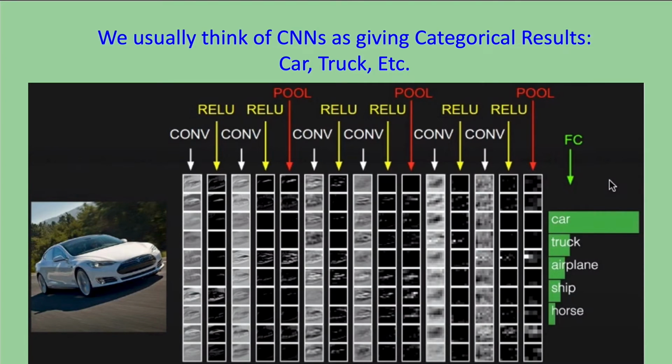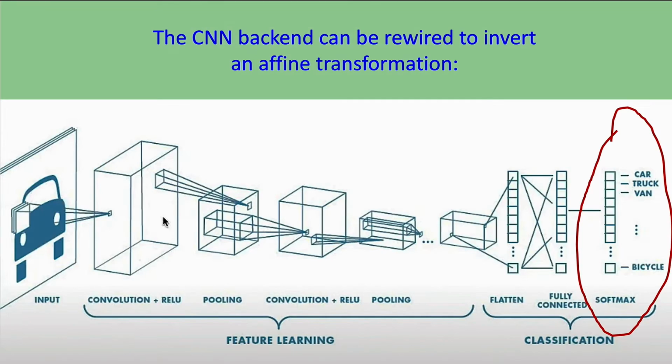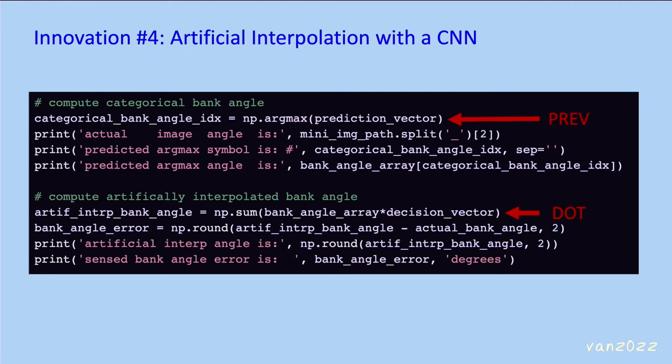We usually think of CNNs as giving categorical results: car, truck, bicycle, or horse, zebra, dog, or cat. The CNN backend can be rewired to invert the affine transformation of rotation. We also use it to invert scaling and translation when noise is introduced. Artificial interpolation with a CNN.